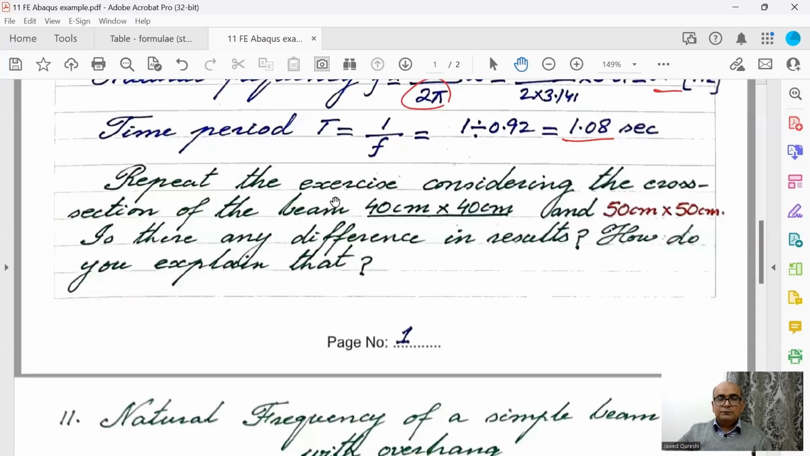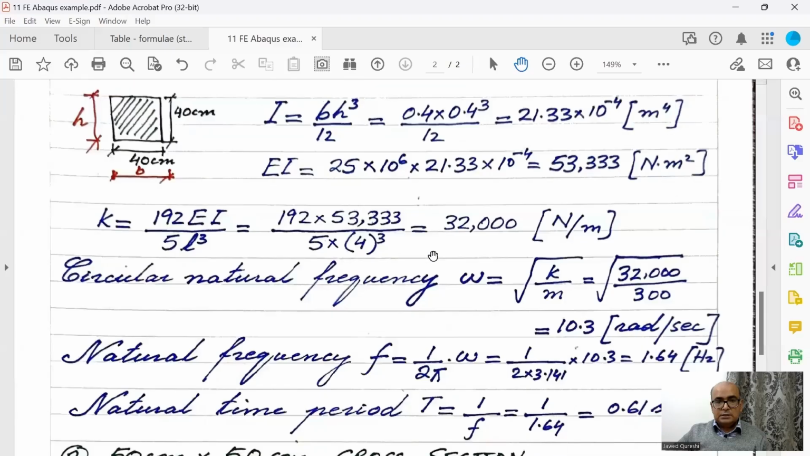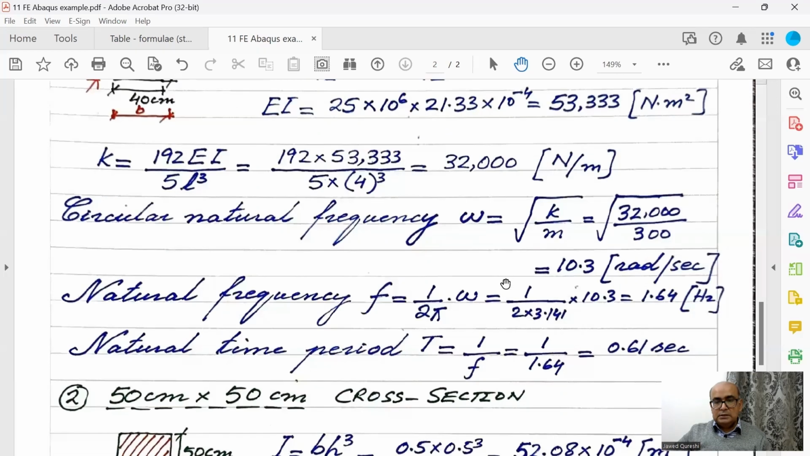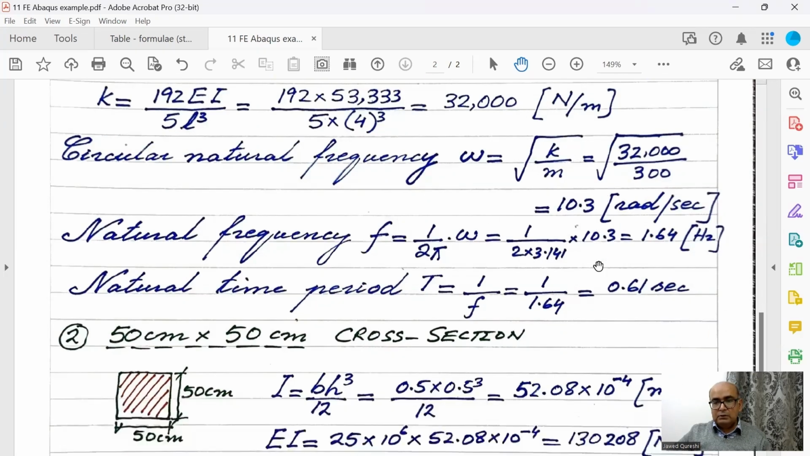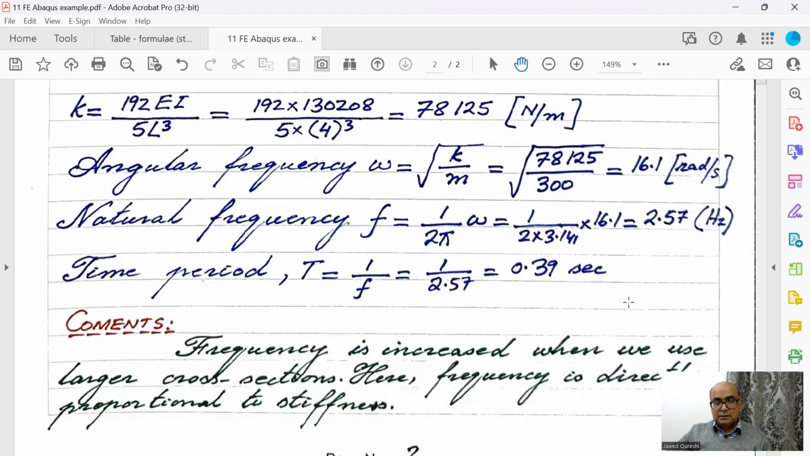In the same way, you have to repeat the exercise considering the cross section 40 by 40 centimeter, 50 by 50 centimeter. Simply change the cross section and this will change the frequency. By changing it to a larger cross section, you can see that angular frequency is increasing and natural frequency is increasing as well. And here 50 by 50, frequency is increasing as well.